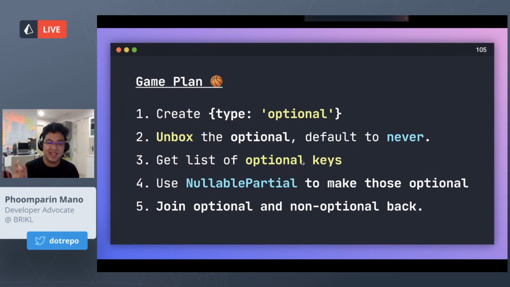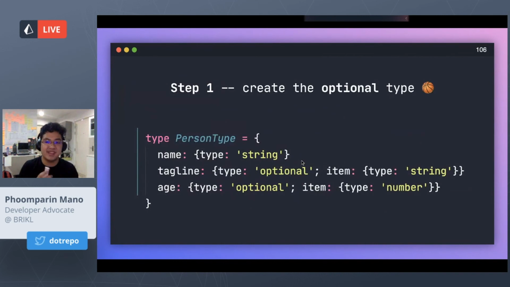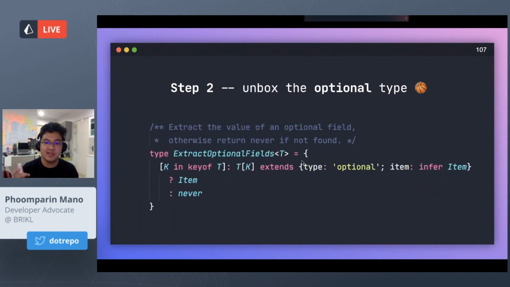I know this sounds pretty confusing, so let's see it in action. Step 1, create our optional type. We already did that. So moving on to step 2, we can unbox the optional type.